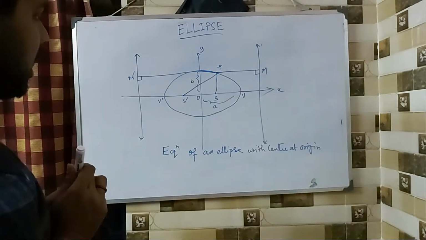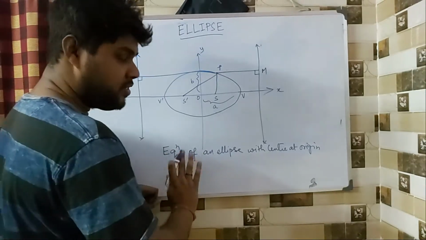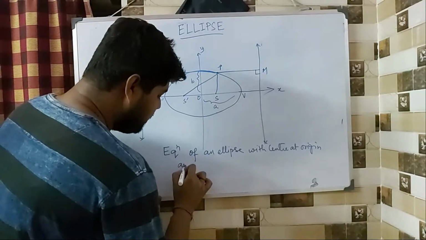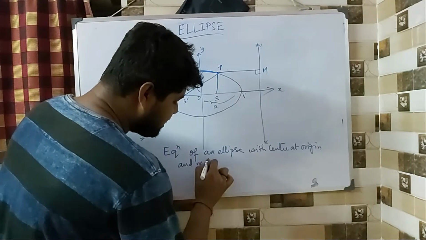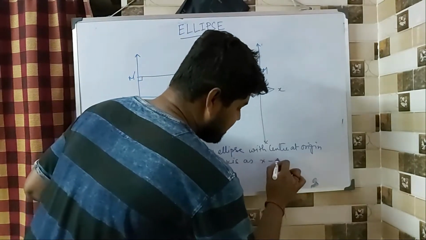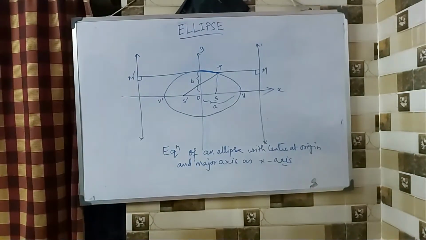Fine. So my first special case, that is the equation of an ellipse with center at origin and major axis as the x-axis. Fine. If I consider the x-axis as the major axis.